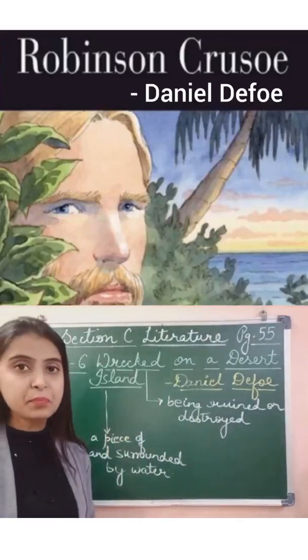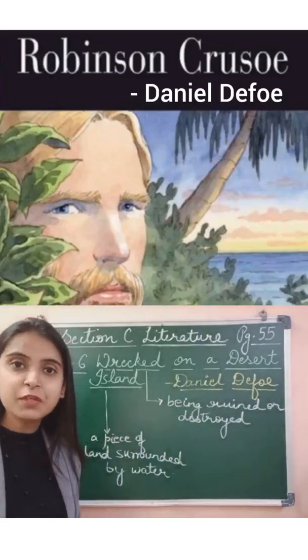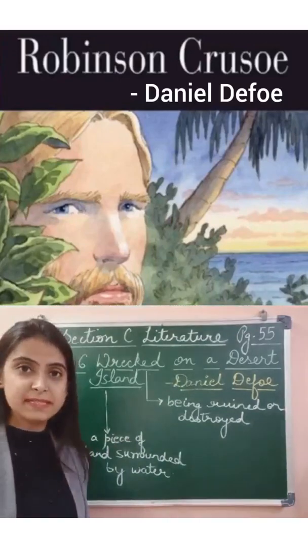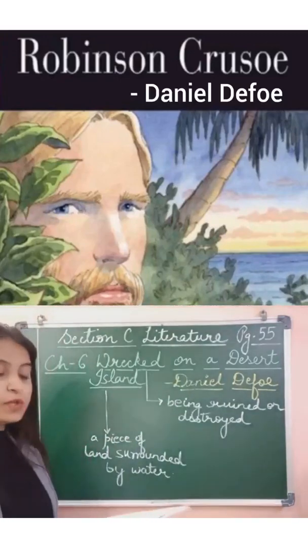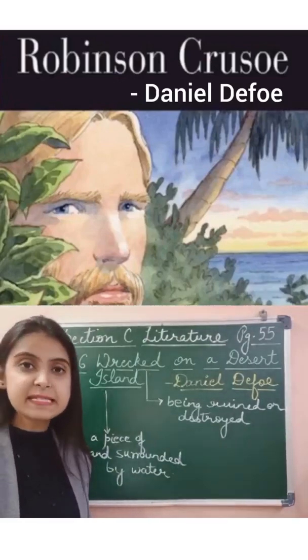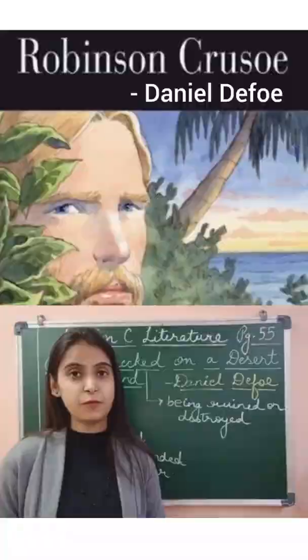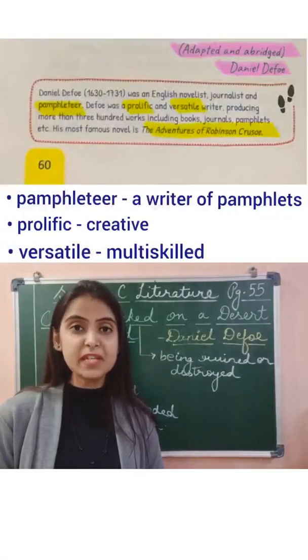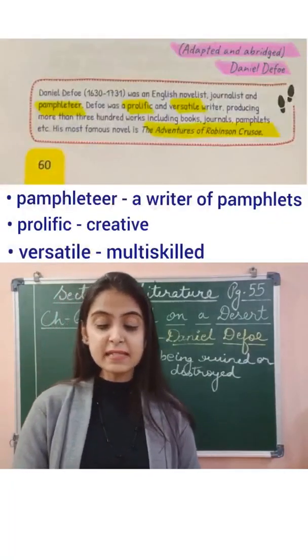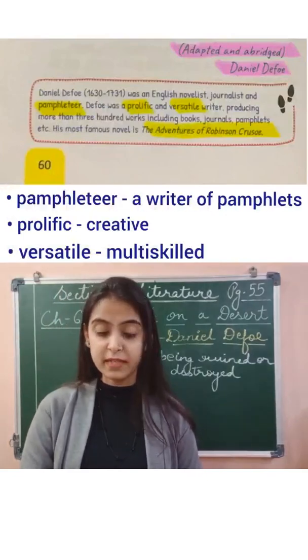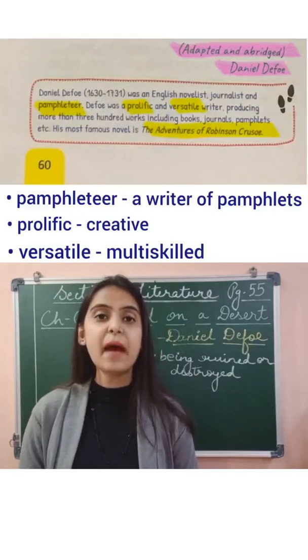And who was that person? I have already shared with you. He was Robinson, right? Now open your books on page number 60 so that we can read about the author Daniel Defoe. It's given on page number 60 that Daniel Defoe was an English novelist, journalist and pamphleteer.